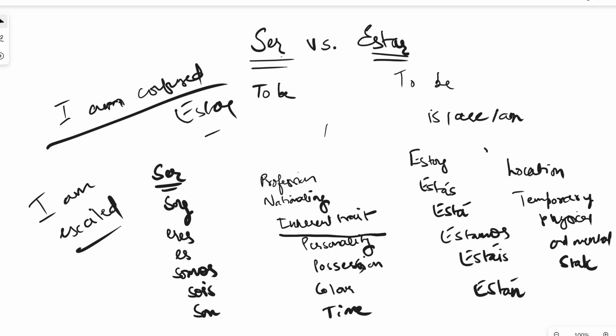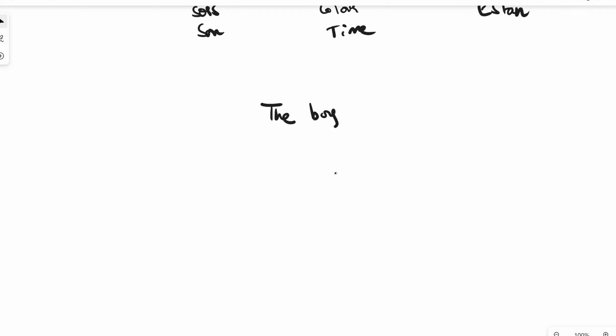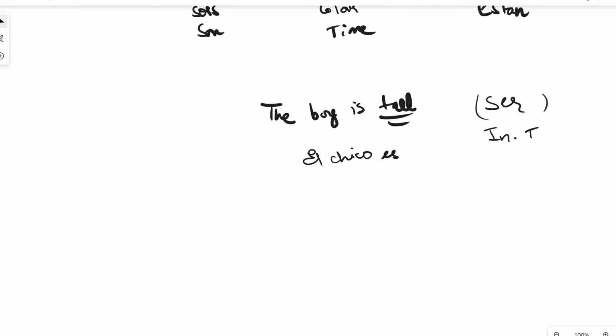So it's pretty simple. Now, let's make some sentences. If I say, for example, the boy is tall. Now, what will this be? Ser or estar? This will be verb ser, obviously, because I'm talking about an inherent trait, right? So it will be el chico es alto.